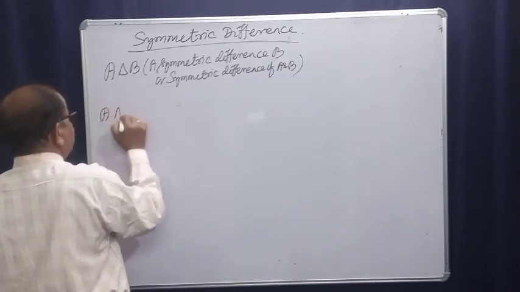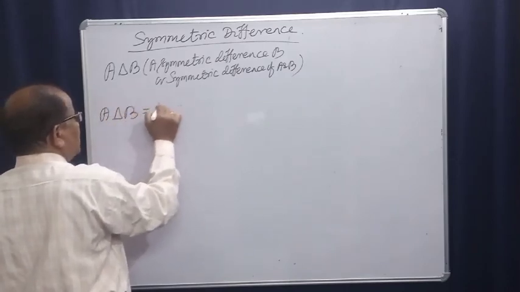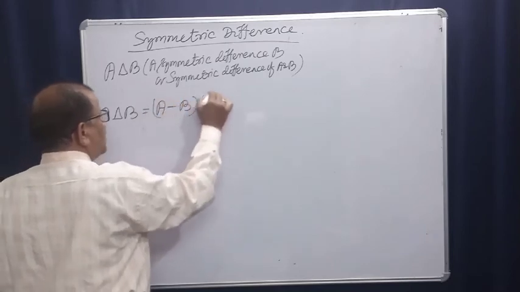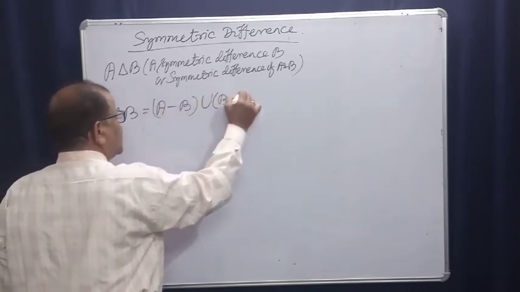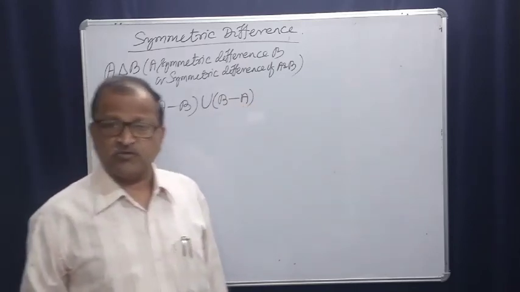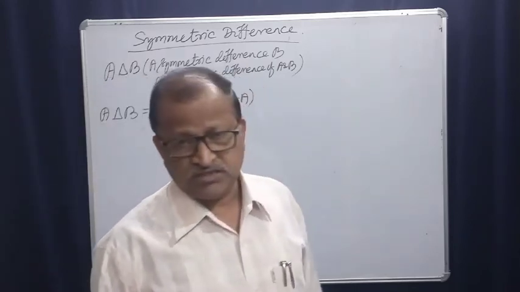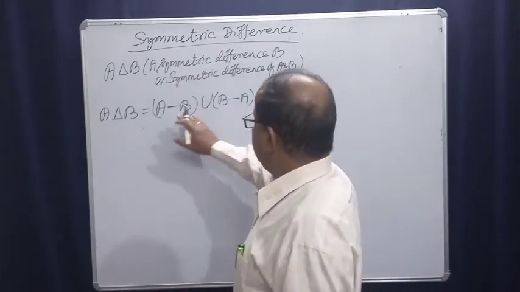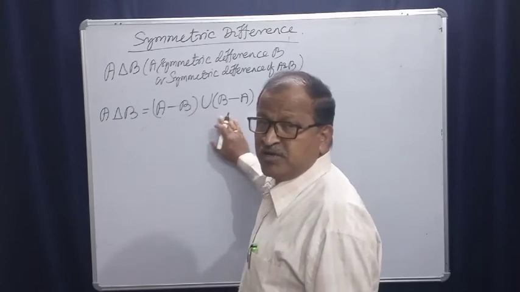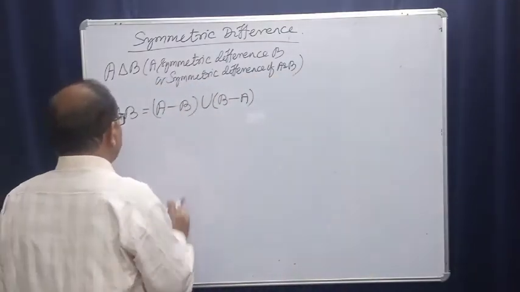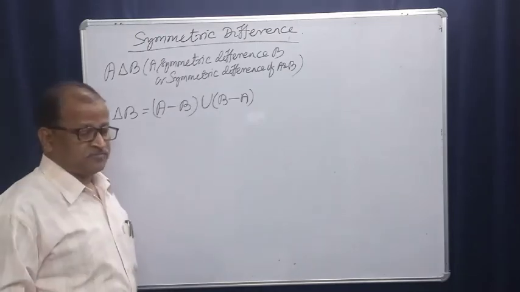A symmetric difference B is equal to A difference B union B difference A. A difference B union B difference A. This is A symmetric difference B. Right?